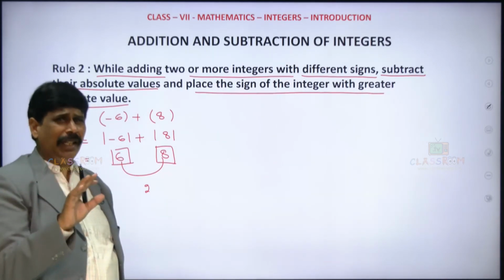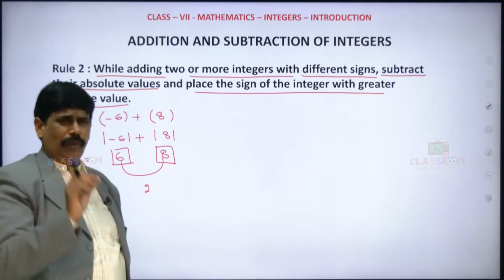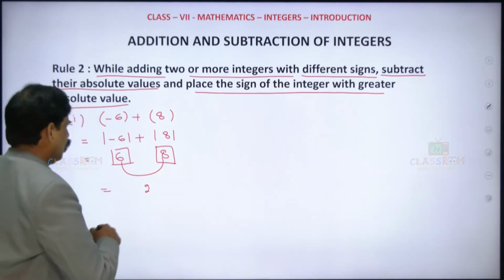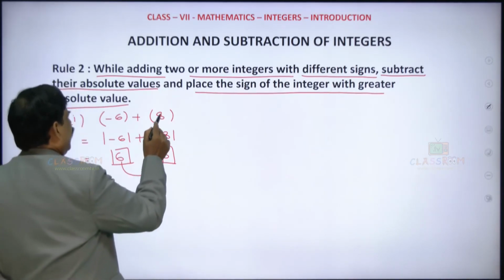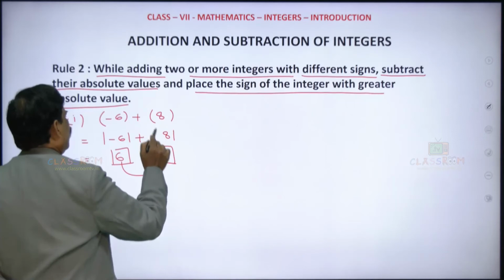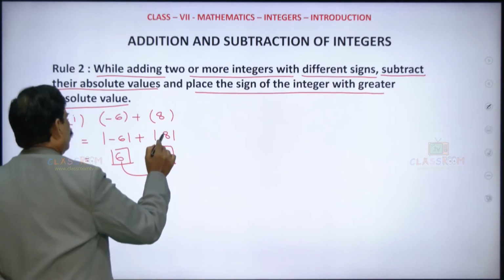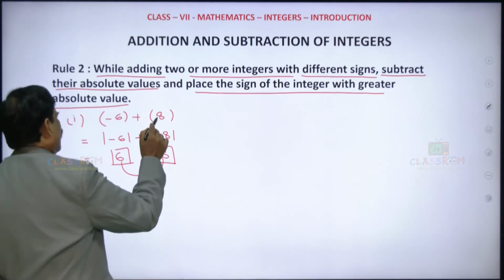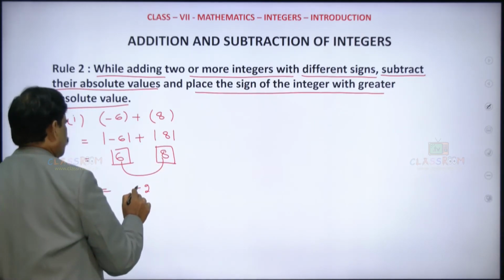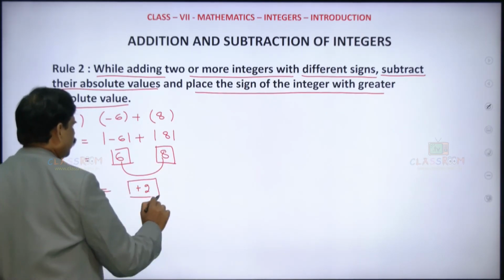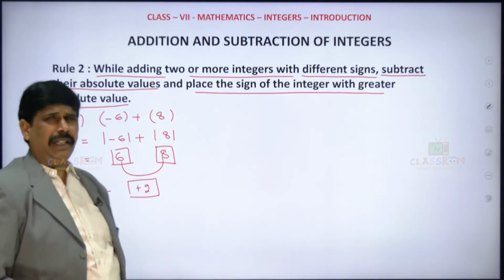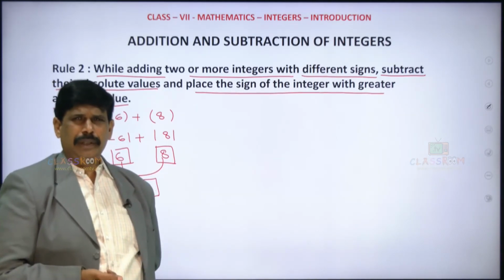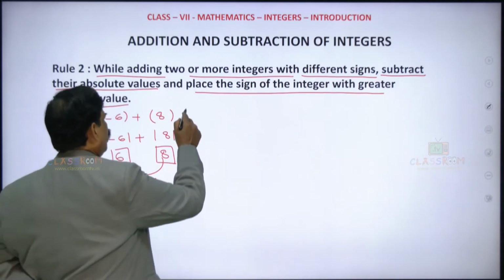So we have considered the absolute values. 8 minus 6 is 2. And whose absolute value is greater here? 8. So what is the sign? Positive. So the answer is plus 2. We'll have one more example to understand better.